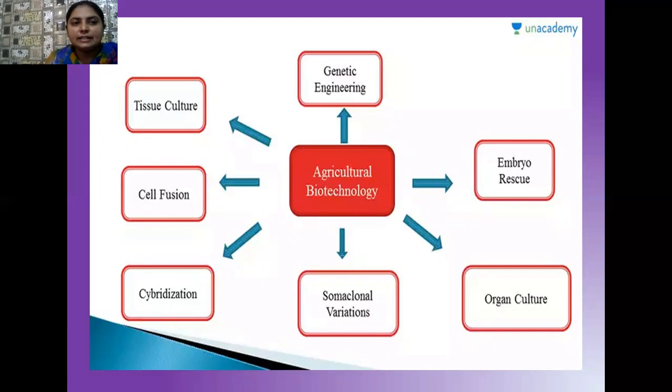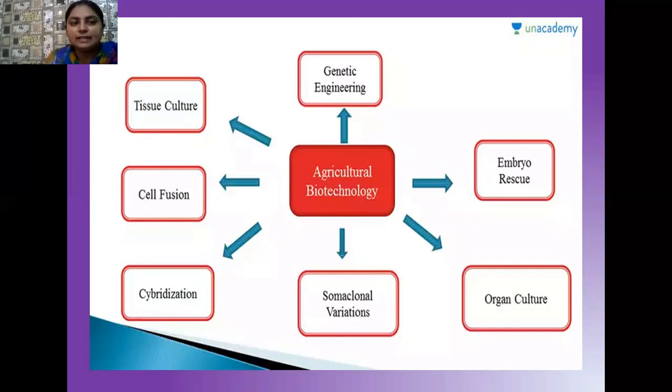Cell fusion is another method. Sometimes two cells are not able to fuse, so we provide certain optimum conditions for their fusion. Then hybridization means specific types of hybrids are formed with the help of this technique. Somaclonal variations are certain variations that appear in the somatic cells, and these variations are quite useful because we can obtain superior varieties of crops by this method. We will study somaclonal variations in detail in the later part of this chapter.